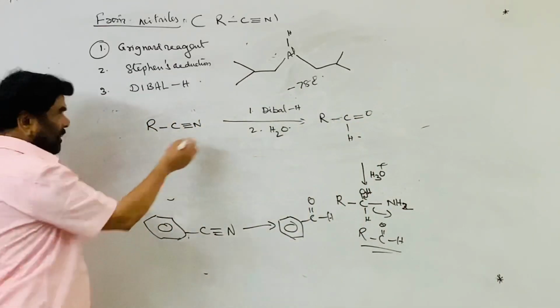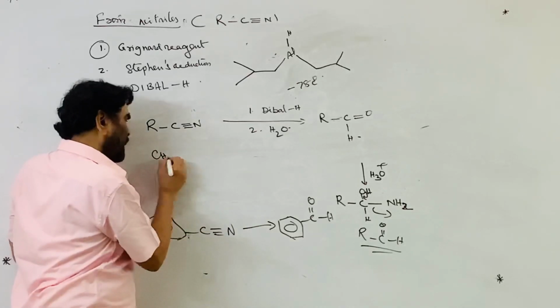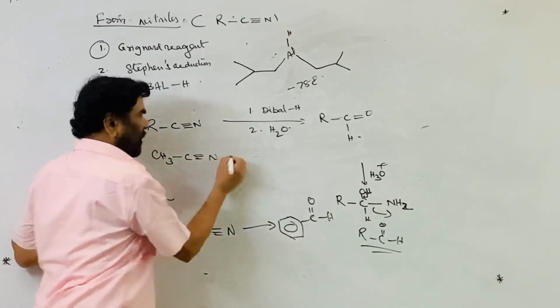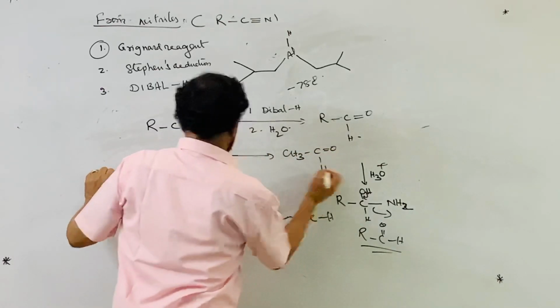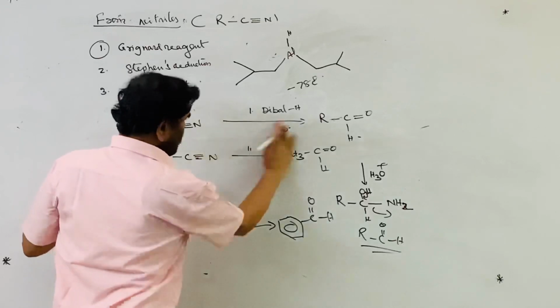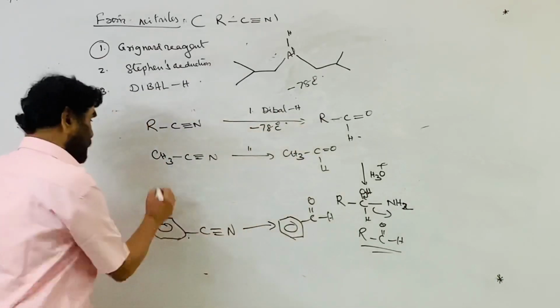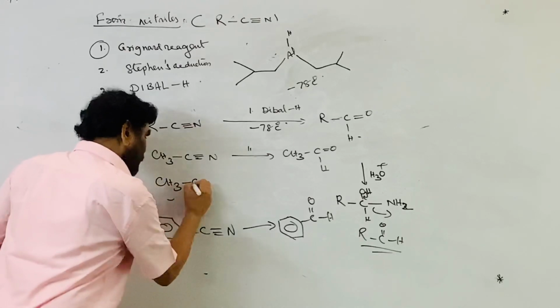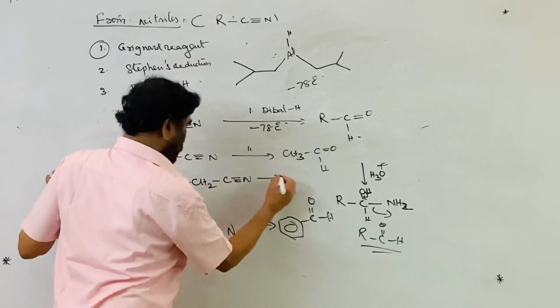Methyl cyanide gives acetaldehyde with DIBAL-H at minus 78 degrees Celsius, low temperature conditions. Ethyl cyanide gives propanaldehyde.